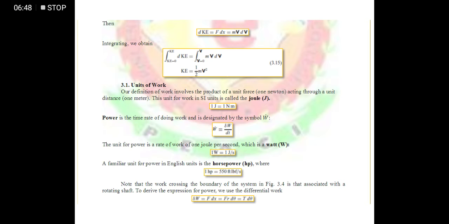Okay, and then we know that work is equal to power times time, so therefore the unit of work is watt seconds, or simply joules, or newton meter. So we have here a conversion from HP, another unit of power, which is horsepower, to foot pounds force per second. So we can also use it.